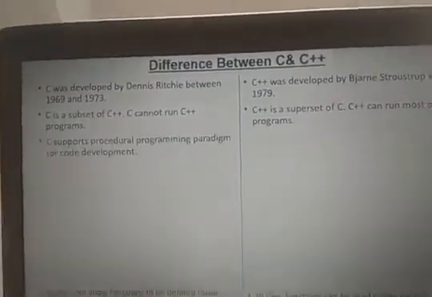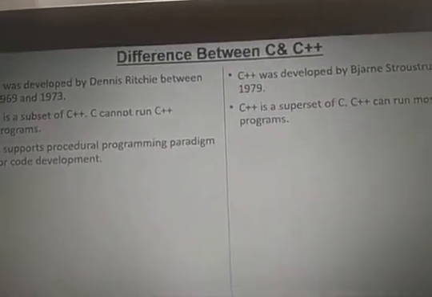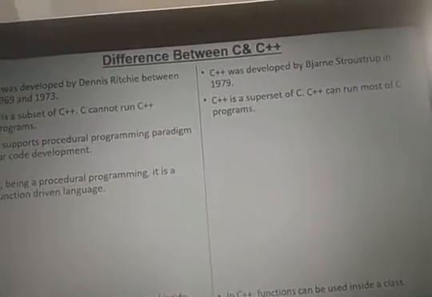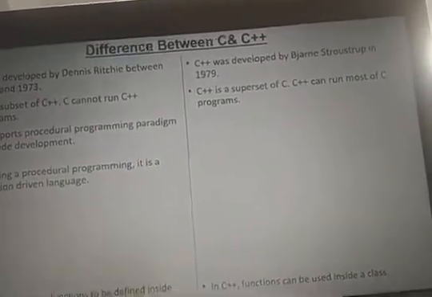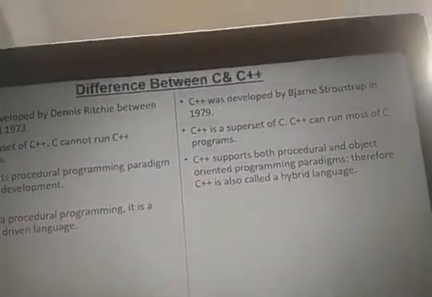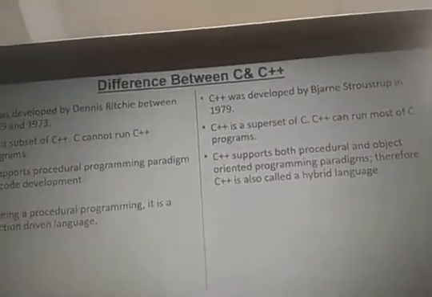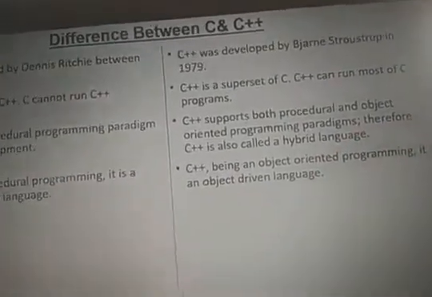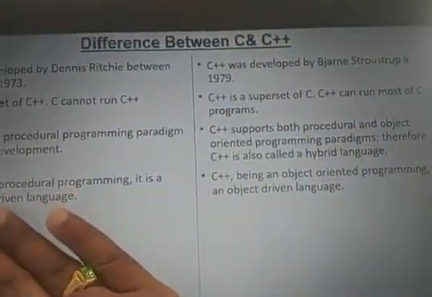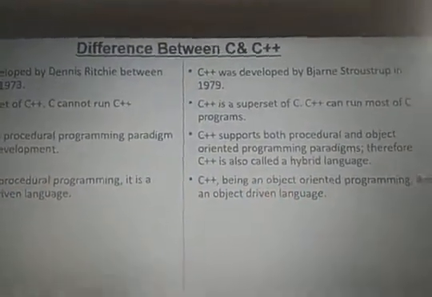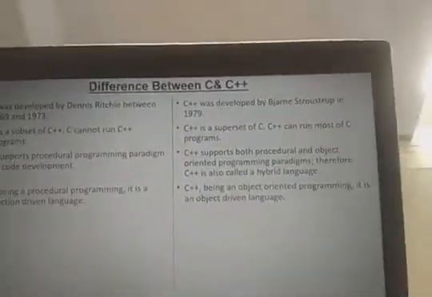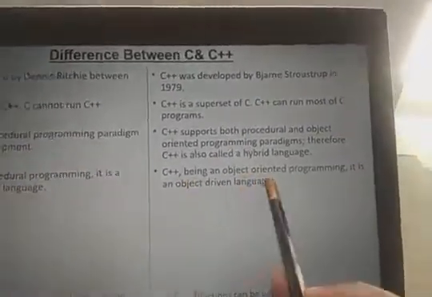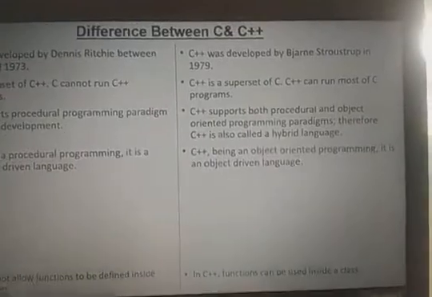That is the difference. C supports procedure-oriented programs, as we just discussed. C, being procedural programming, is a function-driven language. But C++ supports both procedural and object-oriented programming. As we just discussed, it is a hybrid language. It is an object-oriented programming language. Functions are available here, and objects are available. We just explained structured programming and object programming, and the same concept applies here. Here it is function-oriented, and this is called an object-oriented programming language.